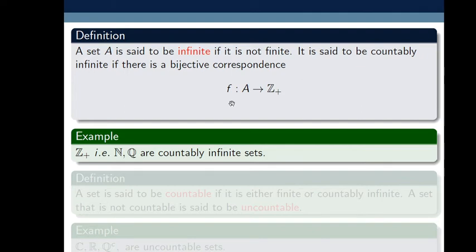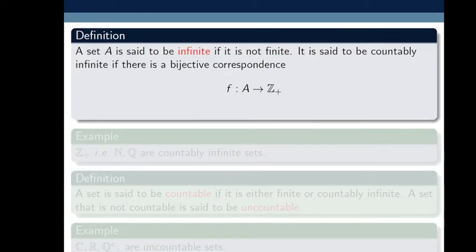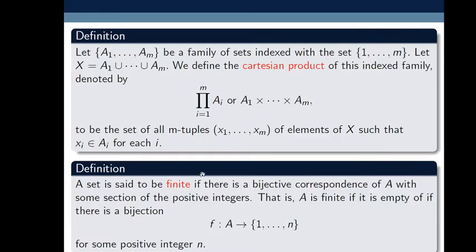So what is the difference between finite sets and countably infinite sets? A is said to be finite if we map A to the finite set 1, 2, up to n, and this mapping is one-one and onto both. But in the case of a countably infinite set, A maps to the set of positive integers, and such a mapping is one-one and onto.